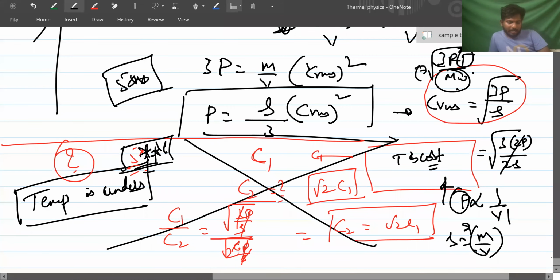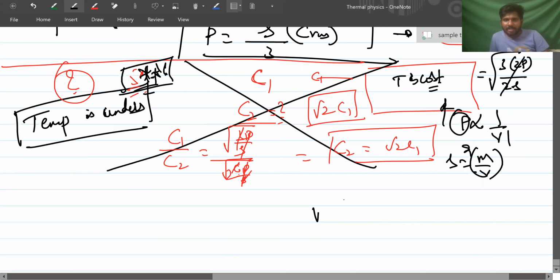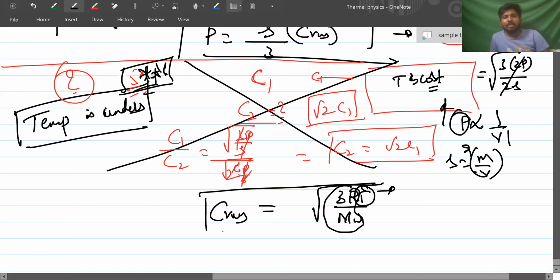Got it? Move ahead. Then the CRMS value will be constant. Formula is what? Root over 3RT by MW. R, 3 and MW are constants. If temperature is maintained constant, then CRMS will not change. And I showed you how it will not change when pressure is doubled. Understood, sir.